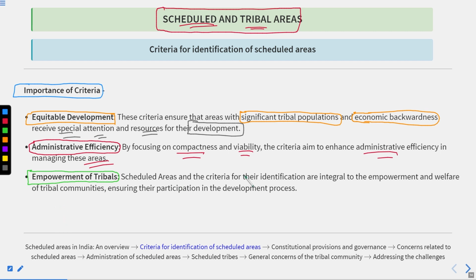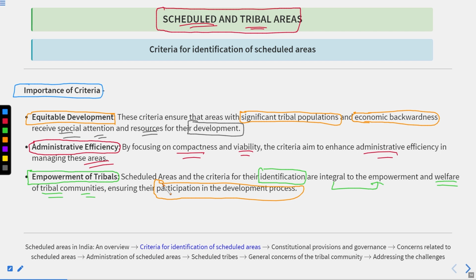Schedule areas and the criteria for their identification are basically an integral part of the empowerment as well as the welfare of the tribal communities, and could ensure their participation in the development process and ultimately include them in the mainstream that we are having in the country.